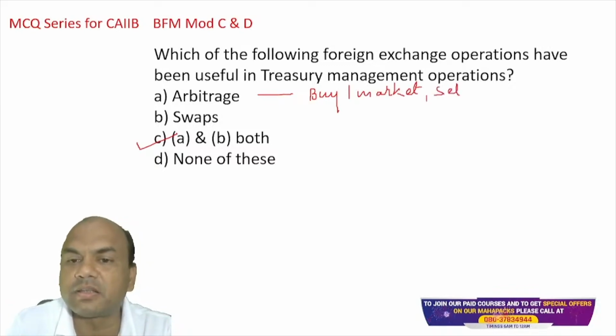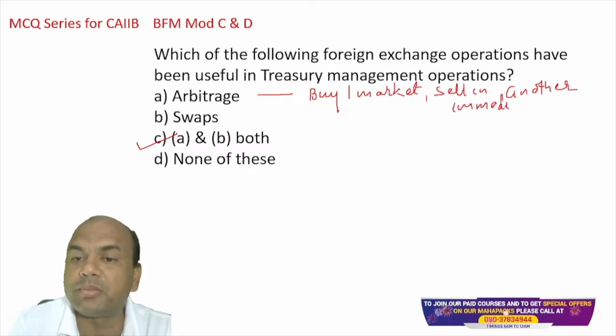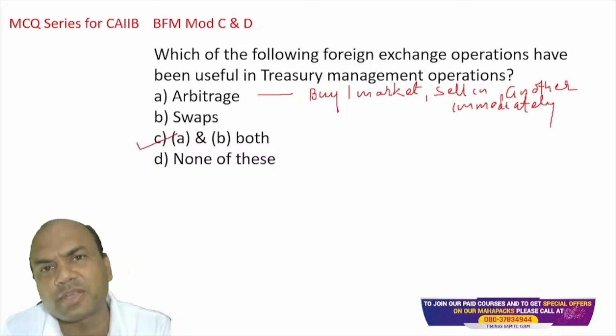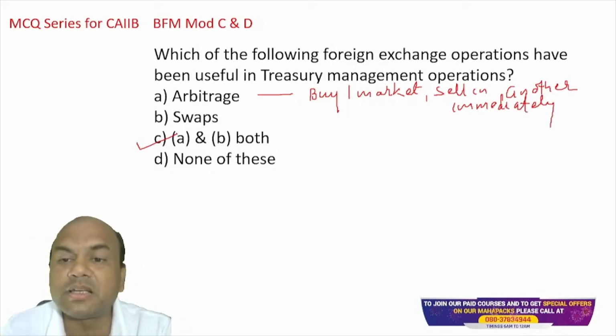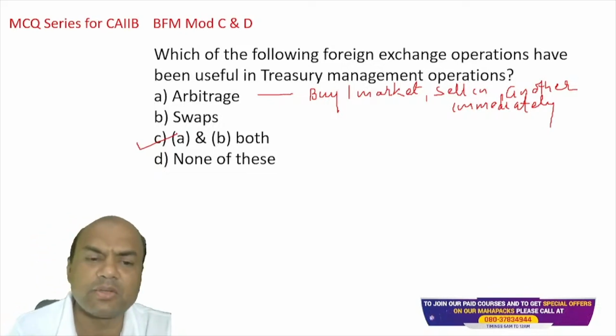Immediately. Sell in another, immediately. A very important term is immediately. Because everyone does the same thing: buy somewhere and sell somewhere. That's business. But immediately is an important part. Let me explain with one simple example.